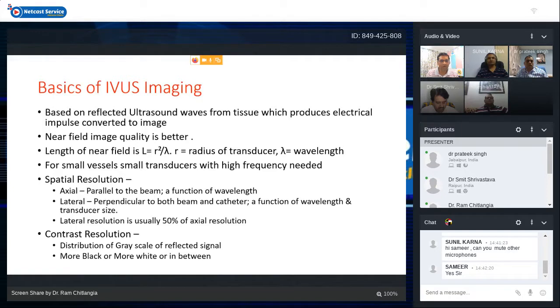It has two types of resolution. One is axial resolution, that is along the circumference of the artery. The axial resolution is always parallel to the beam and it is a function of wavelength.